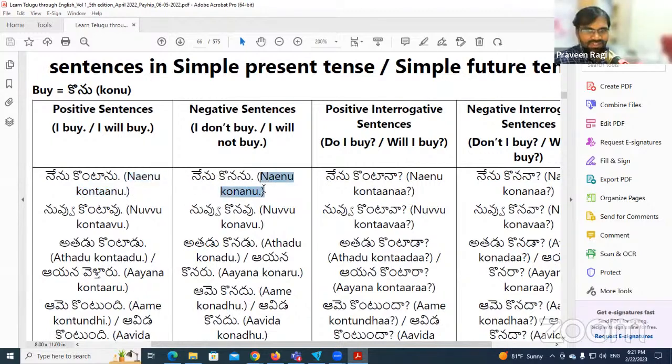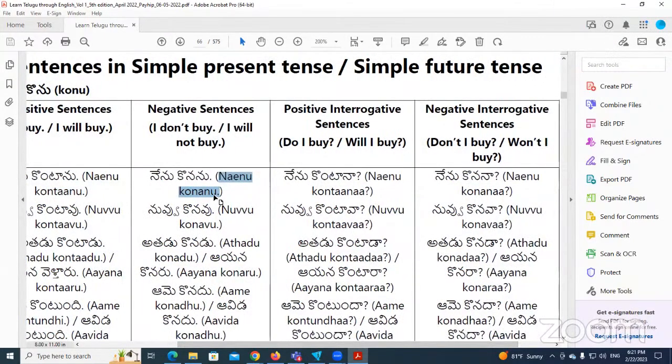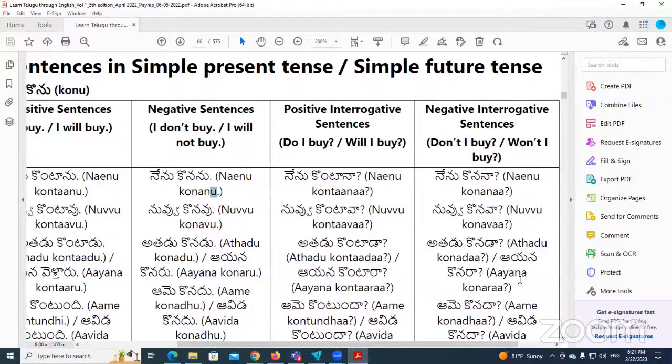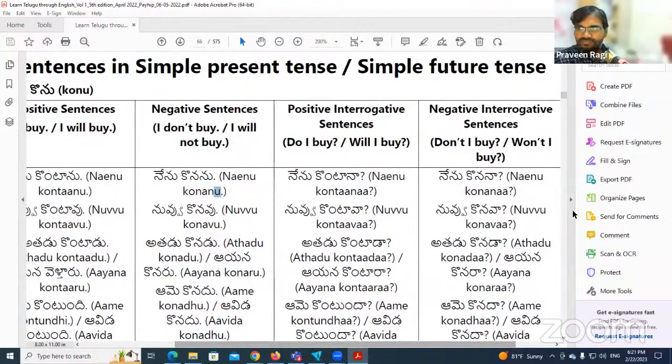Now make this one into a question, like a negative interrogative sentence. నేను కొననా? Only the ending sound will be ah instead of oo. Then you can make all these sentences. So నేను కొంటానా, నువ్వు కొంటావా, అతడు కొంటాడా, like that. Then నేను కొననా, నువ్వు కొనవా, అతడు కొనడా, ఆయన కొనరా, like that.